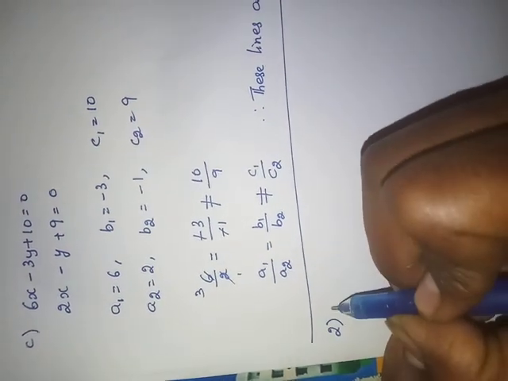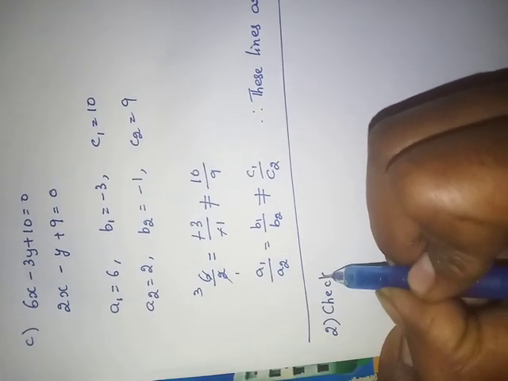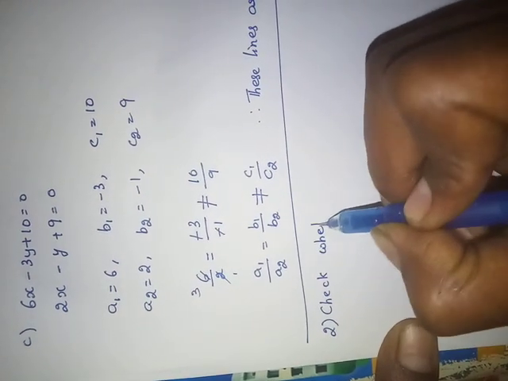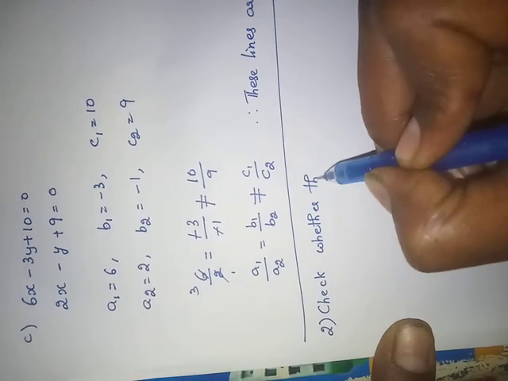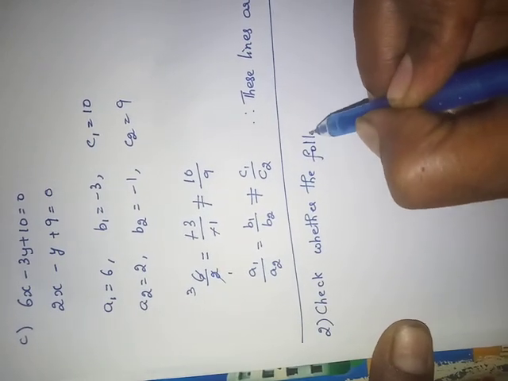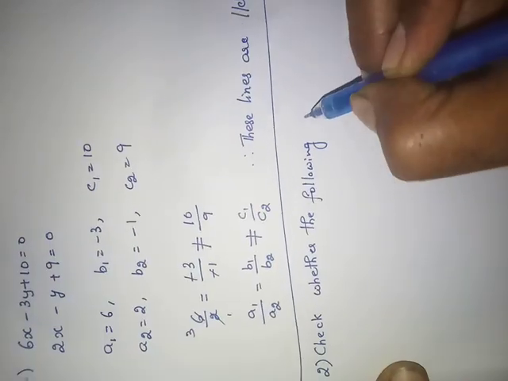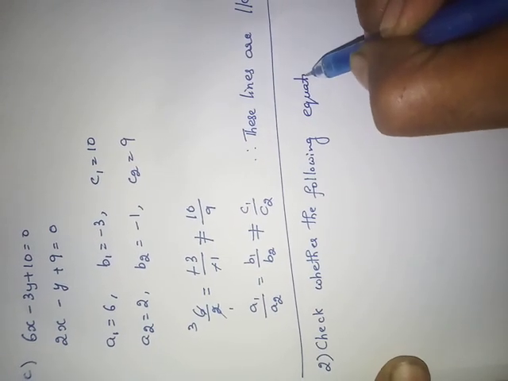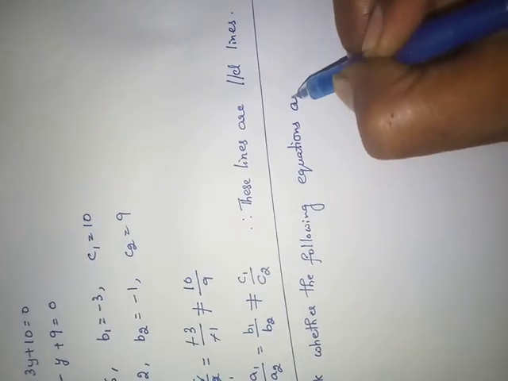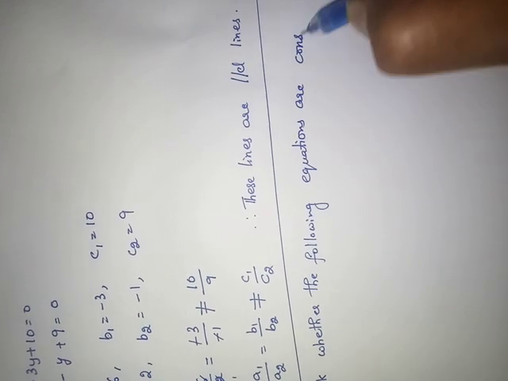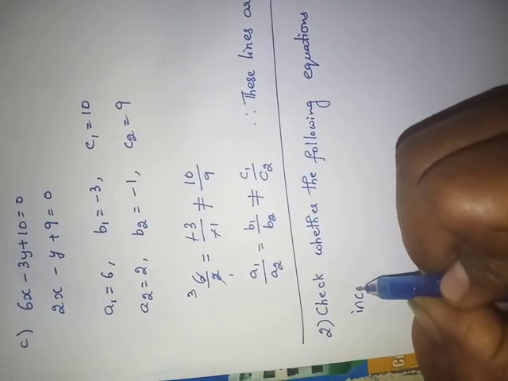What is the question? Check whether the following equations are consistent or inconsistent.